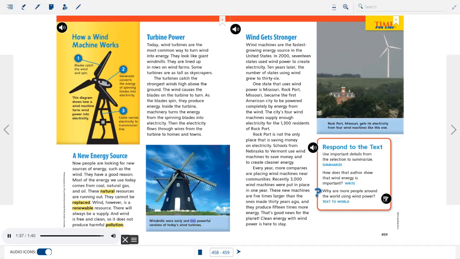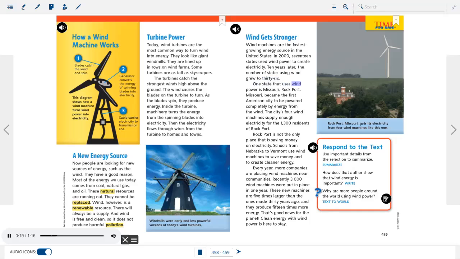Windmills were early and less powerful versions of today's wind turbines. Wind gets stronger. Wind machines are the fastest growing energy source in the United States. In 2000, 17 states used wind power to create electricity. 10 years later, the number of states using wind grew to 36.